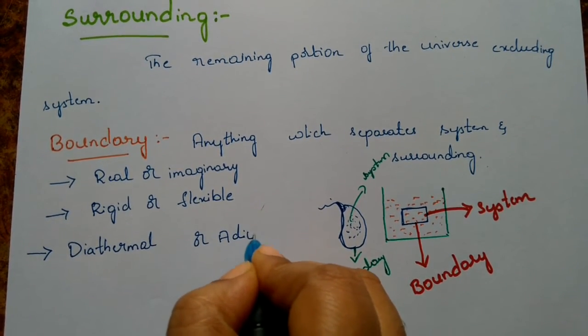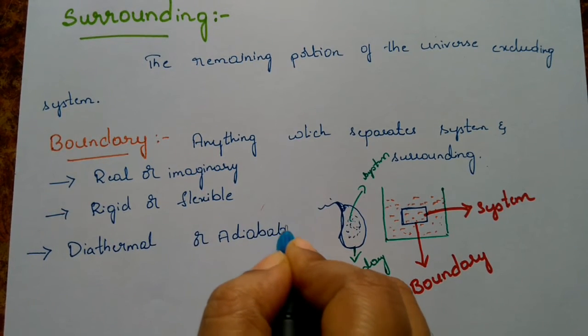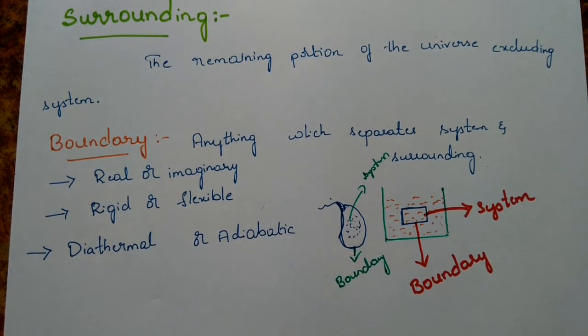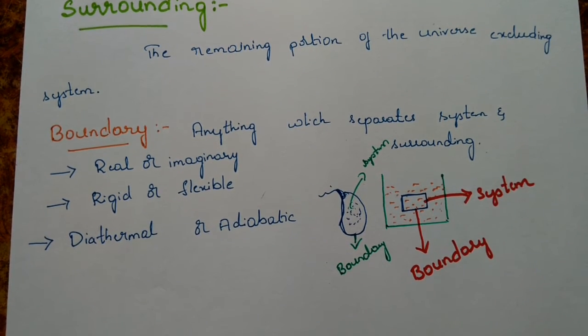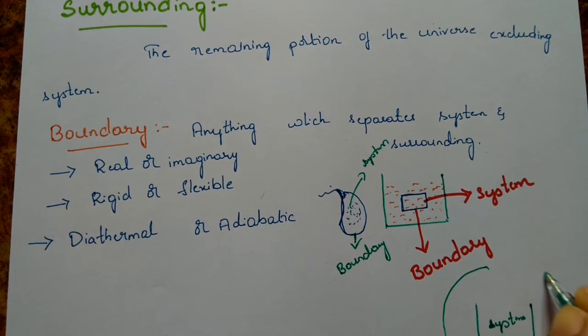And it is important, observe properly. Diathermal. When you say that it is diathermal, it indicates that the boundary, whatever is there, has the ability to exchange. We said that. So let us consider this one as a system. We have a system, and this is our surrounding.